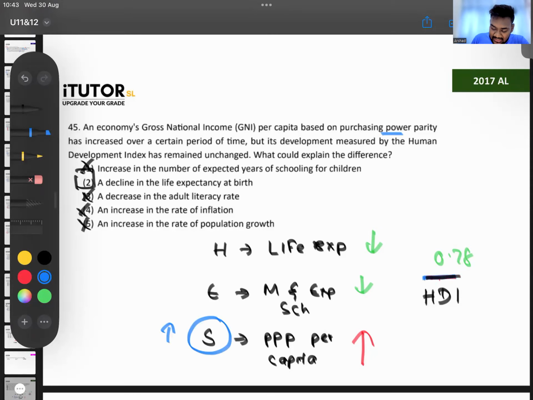So how come the third component has gone up but the Human Development Index remains unchanged? What should have happened is either the health or life expectancy should have fallen, or the mean years of education should have fallen. That's why the final figure remained unchanged. Now this is like your report card.